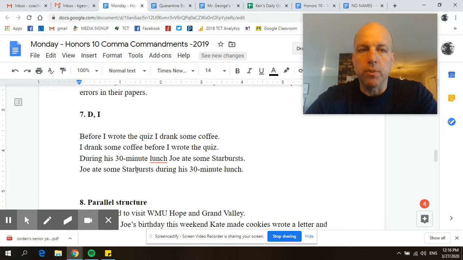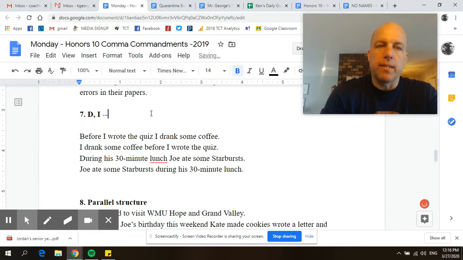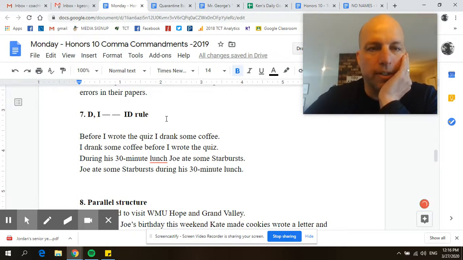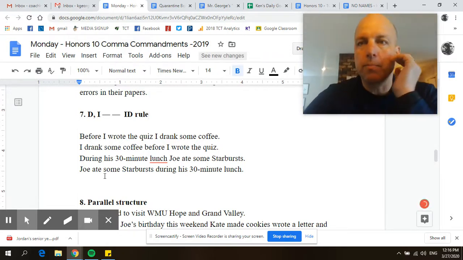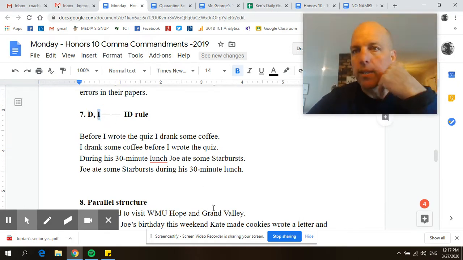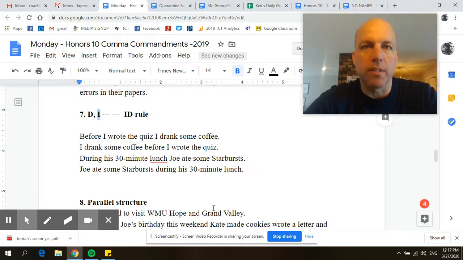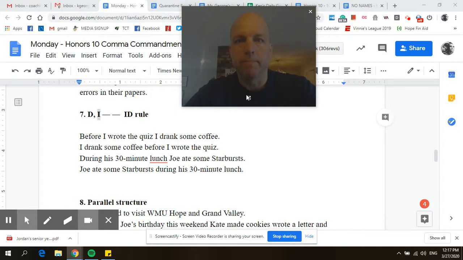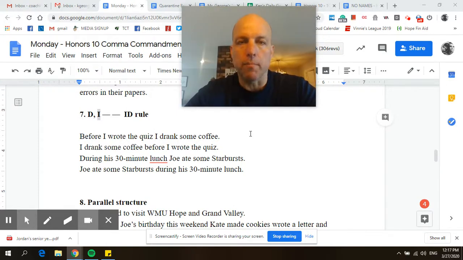Here's a major rule, D, comma, I rule. And I'm going to add into this the ID rule. Okay, so, and I don't teach this. This is the weakest teaching I do, I think, when I teach comma stuff, because I have trouble explaining dependent and independent. But independent, I think we've talked enough about because we've talked about what you do when you combine 2 independent sentences. And an independent sentence, my best description of it, and this is kind of a weird description, is whatever you could walk up to me and say, and it would make sense.